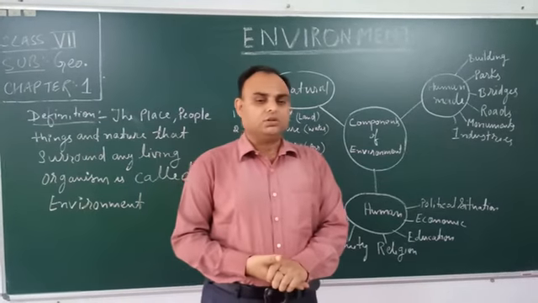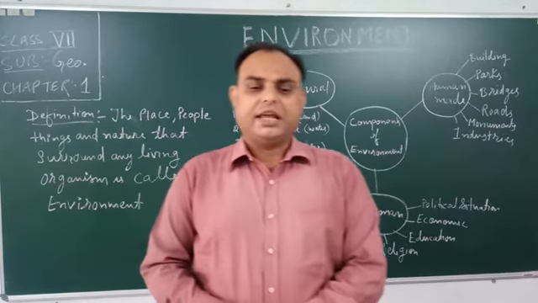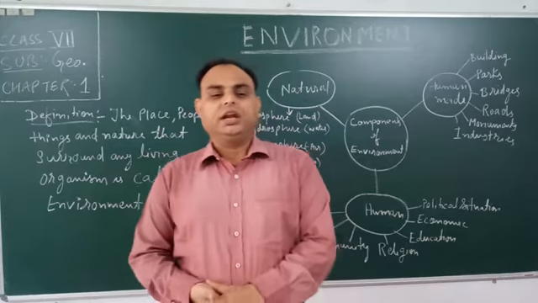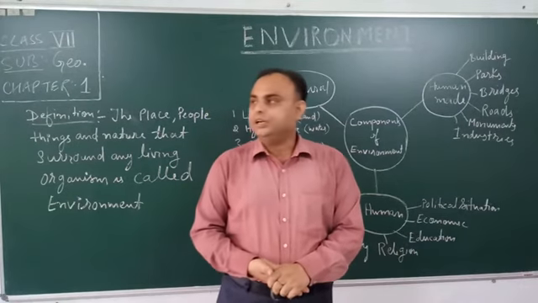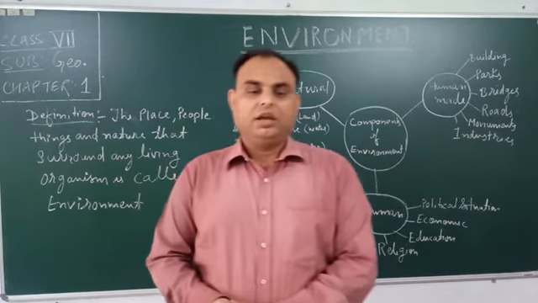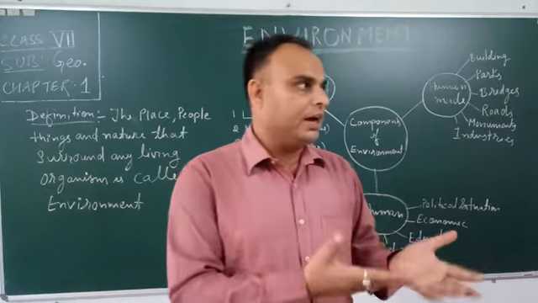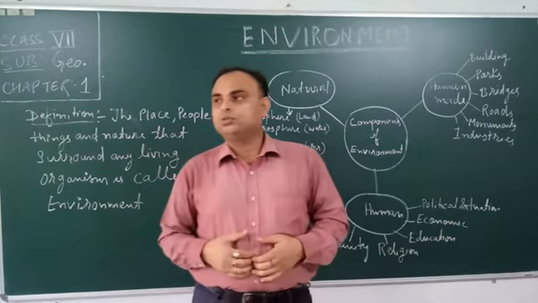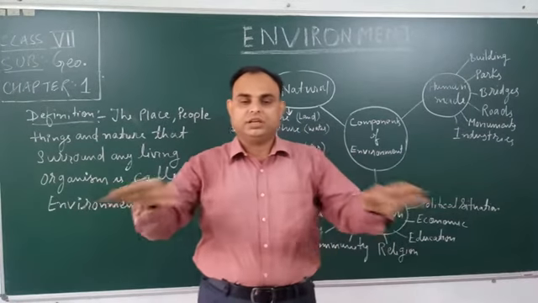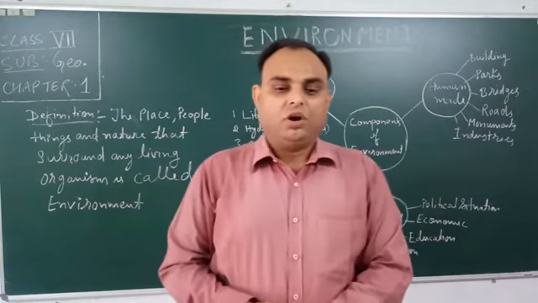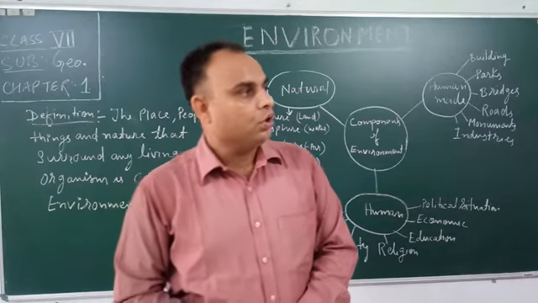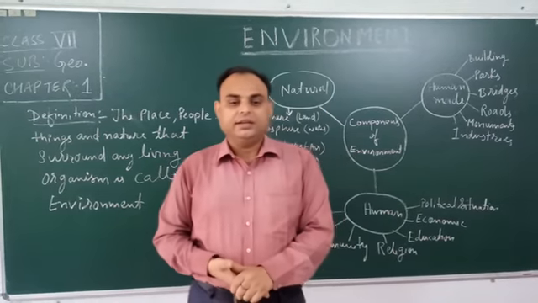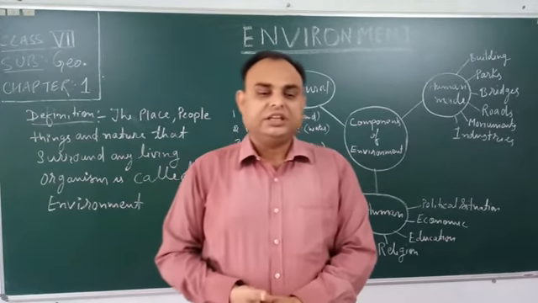So, in conclusion, all plants, animals and human beings depend on their immediate surroundings. Often they are also interdependent and interrelated with each other.